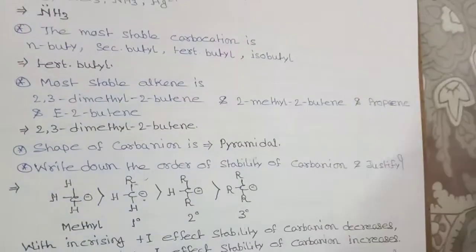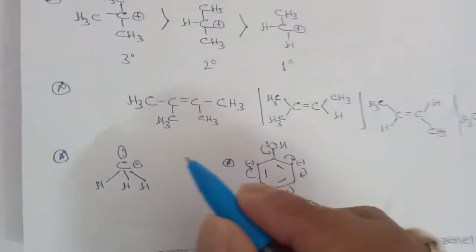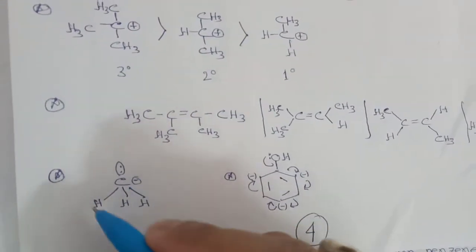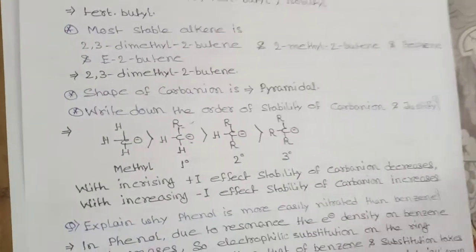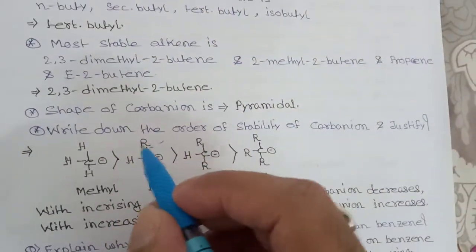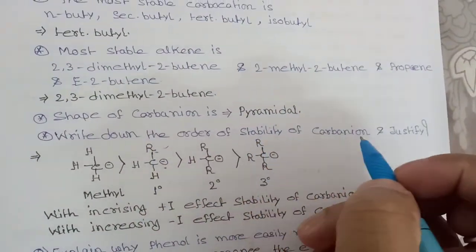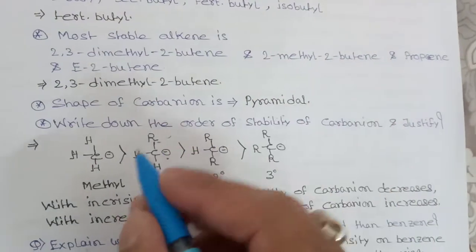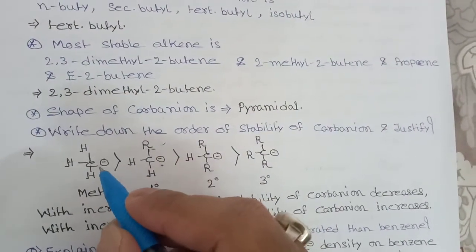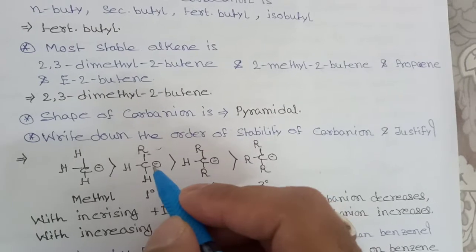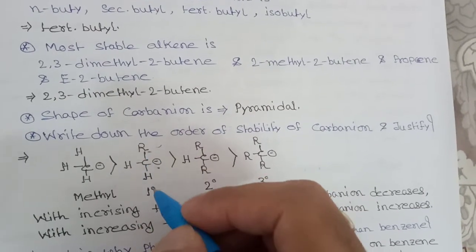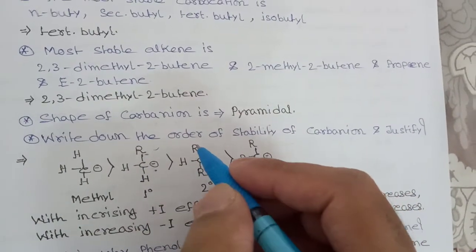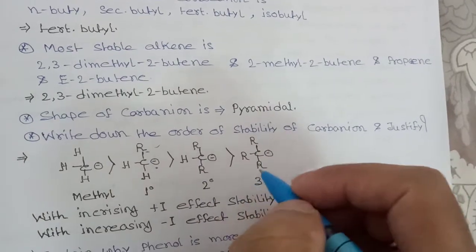The shape of a carbanion is pyramidal. See, this is the shape of the carbanion. So this shape is pyramidal. Now write down the order of stability of carbanions and justify. So this is your methyl carbanion. This is your 1 degree, because the carbon is connected to 1 carbon. This is 1 carbon, 2 carbon, so 2 degree. This is 3 degree.